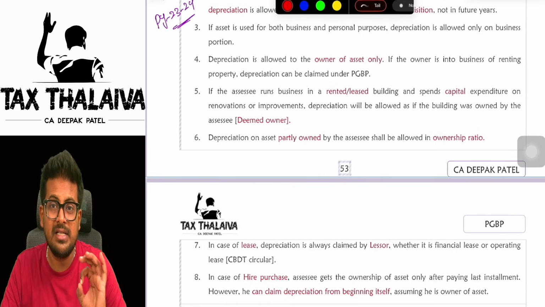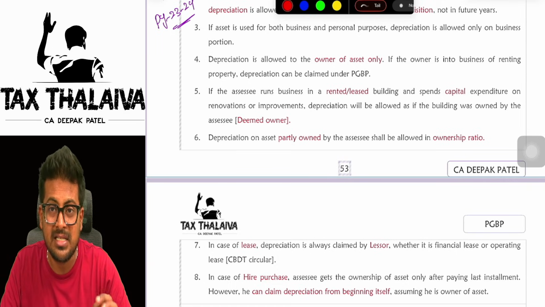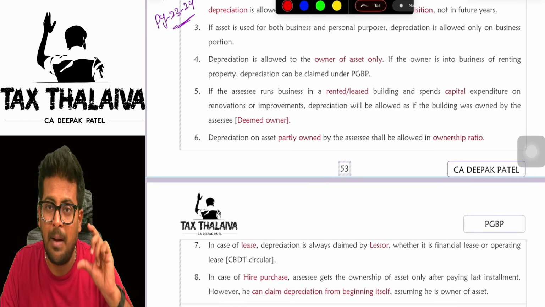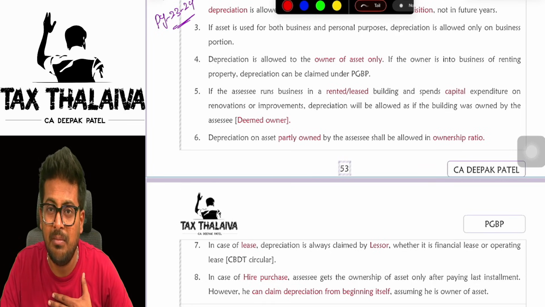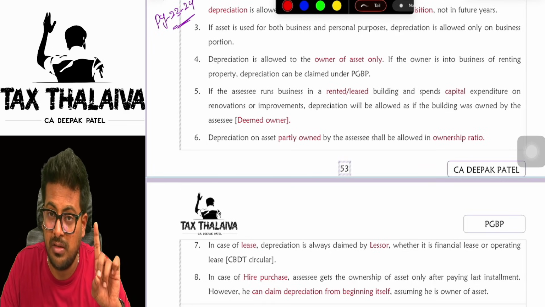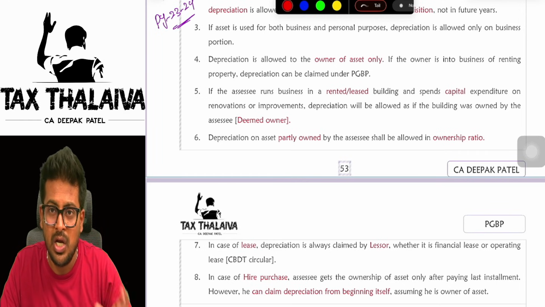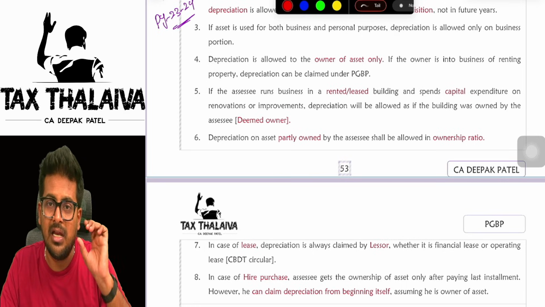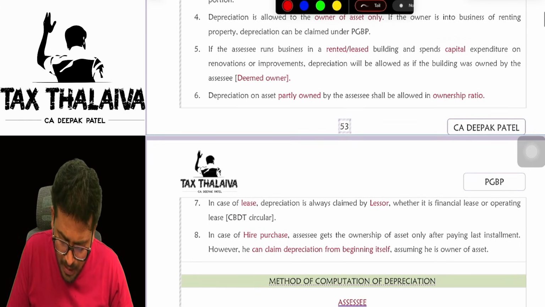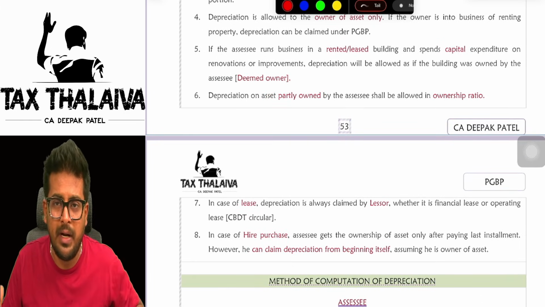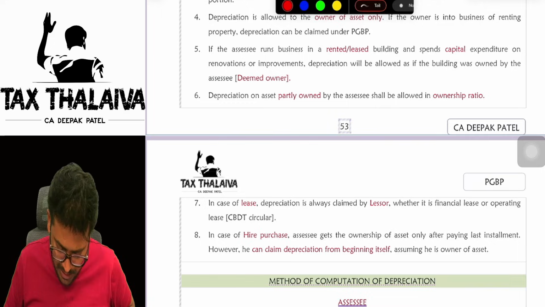In that case, let's say for example, I did some capital repairs to the building. Then that part of capital expenditure which I spent in order to repair the building, for that part I can be deemed as an owner and I can claim depreciation. If I am a tenant, I have done some capital expenditure repairs to that building. In that case, I can claim depreciation being a deemed owner of that capital repairs. If I am part owner, let's say for example, the property is owned by multiple owners, in that case, to the portion of my ownership, I can claim depreciation.